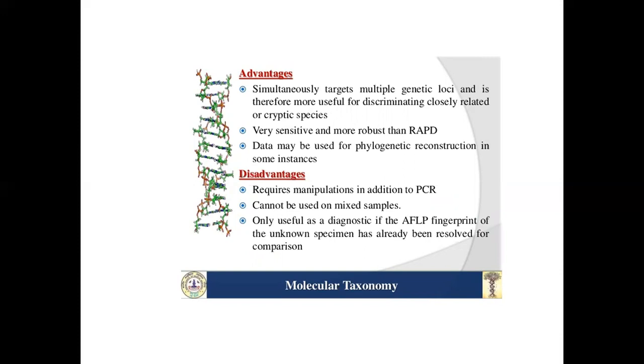Very sensitive and more robust than RAPD. Data may be used for phylogenetic reconstruction in some instances. Disadvantages: requires manipulation in addition to PCR, cannot be used on a mixed sample, and is only useful as a diagnostic if the AFLP fingerprint of the unknown specimen has already been resolved for comparison.